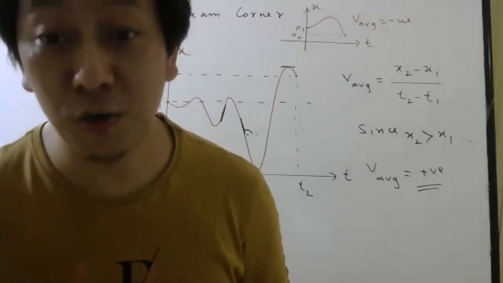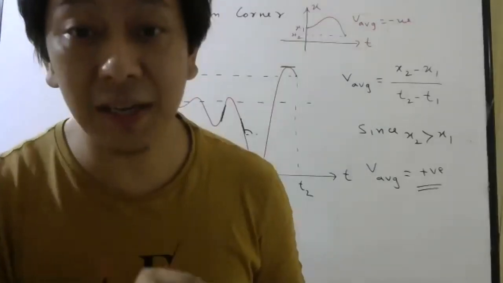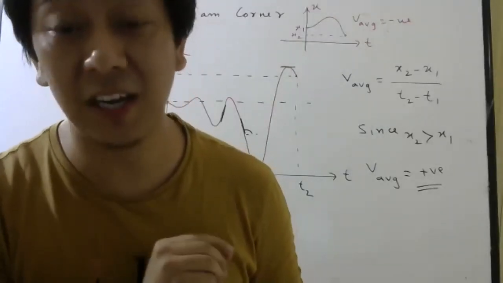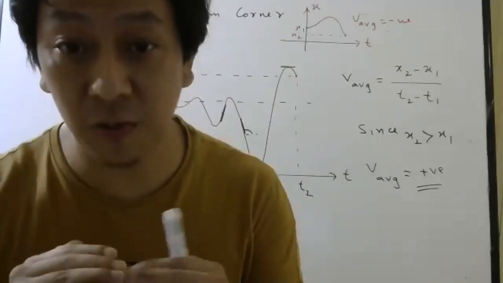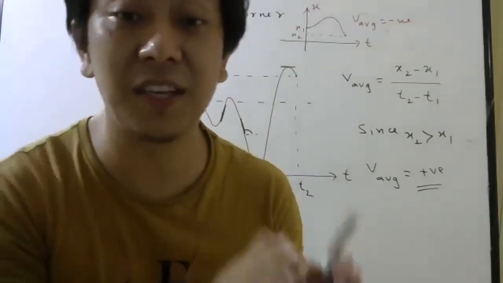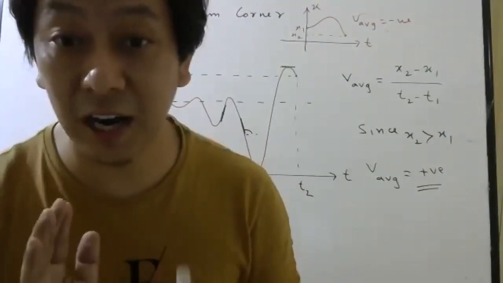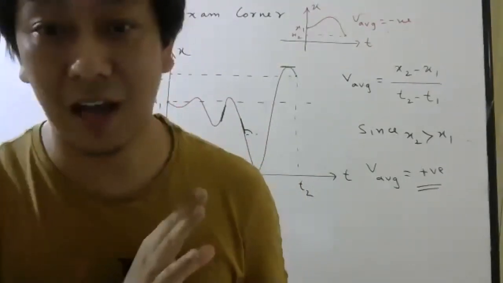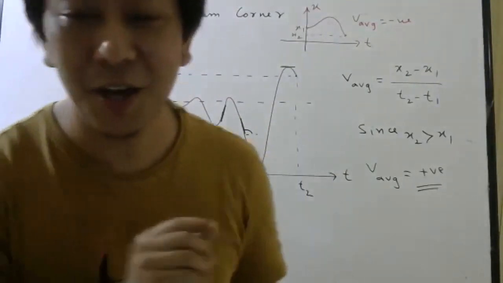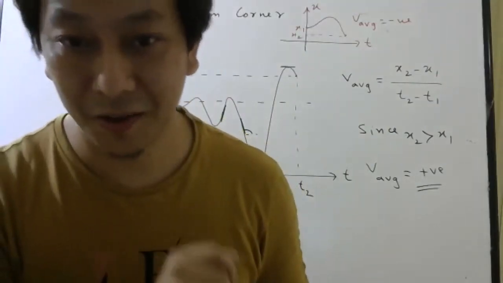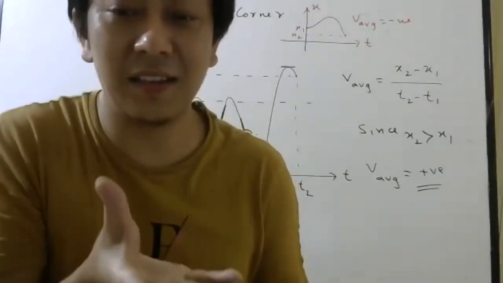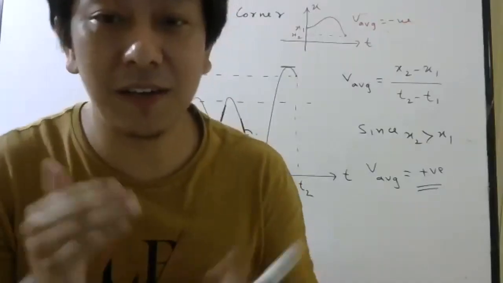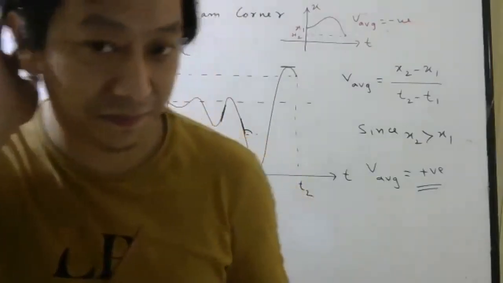Once I teach you Newton's laws, I will try to show you mathematically why time of descent will be different from time of ascent. Right now, using our everyday life experience, you have to try to tell me, if you throw something like this, while coming down, it will take more time or less time.